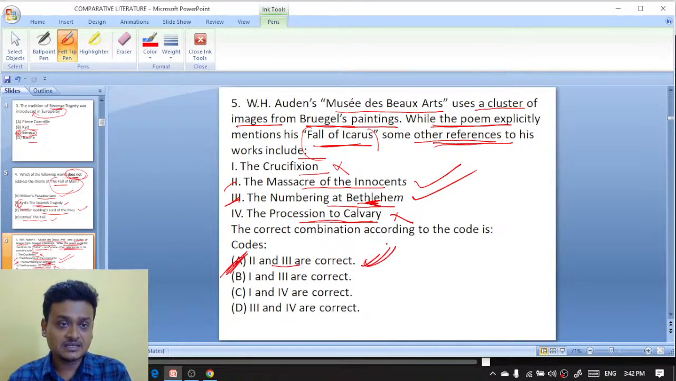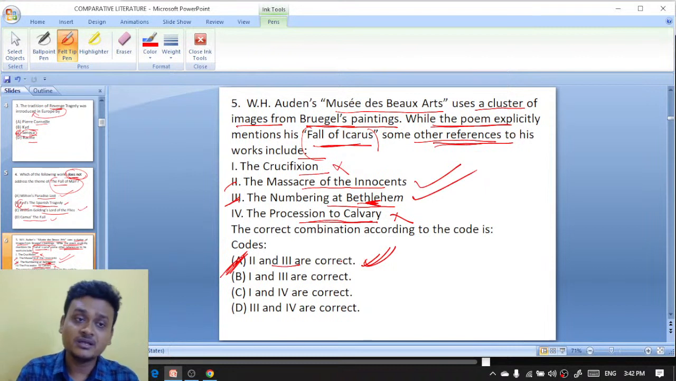A is the right answer. So in the poem Musée des Beaux Arts, written by W.H. Auden, there are three references: one is the fall of Icarus, another is the Massacre of the Innocents, and the last one is the Numbering at Bethlehem. A famous poem written by W.H. Auden.